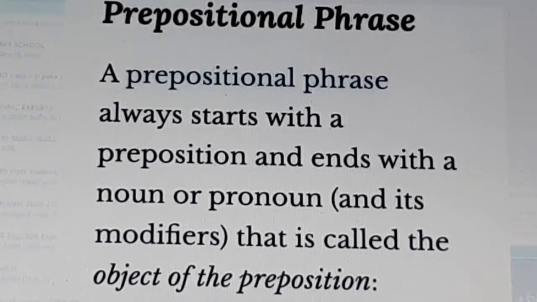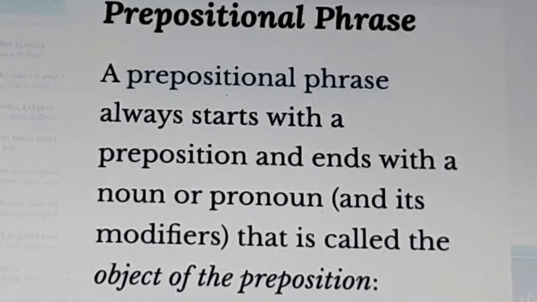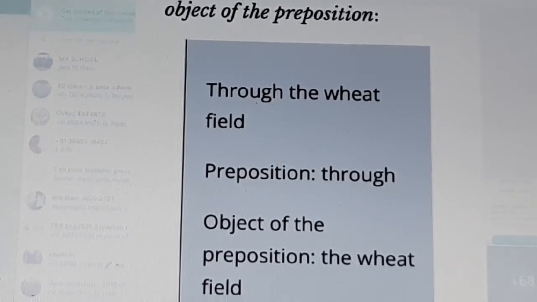That is called the object of the preposition. Example: through the wheat field. Preposition: through. Object of the preposition: the wheat field.